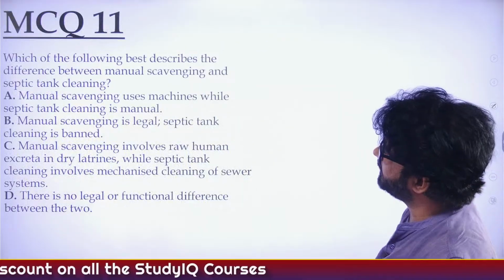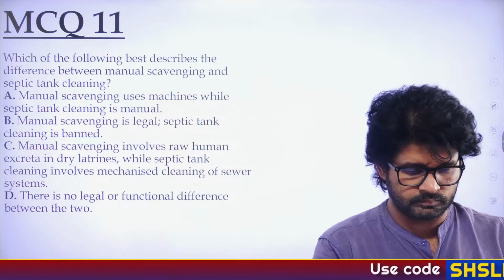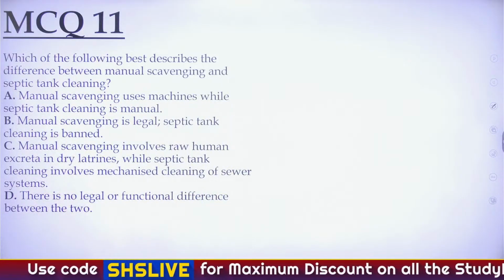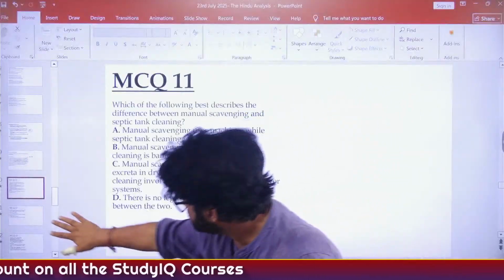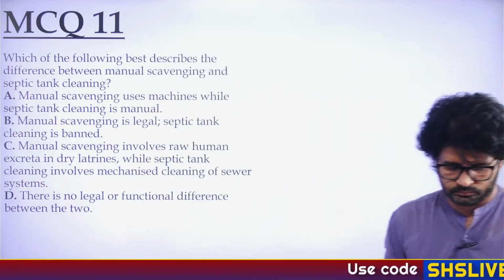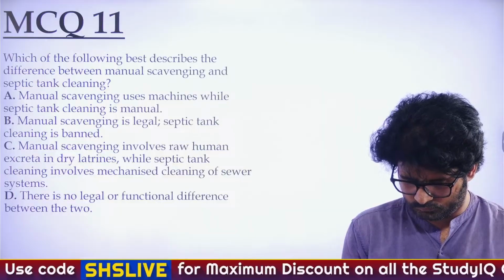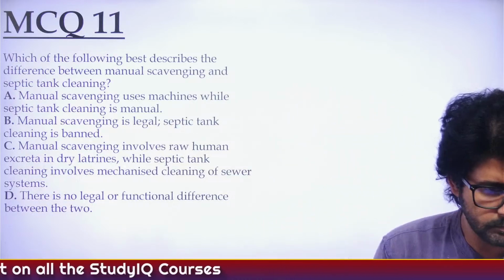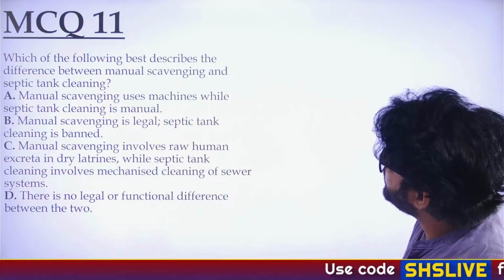Now let's focus on MCQ 11. Which of the following best describes the difference between manual scavenging and septic tank cleaning?